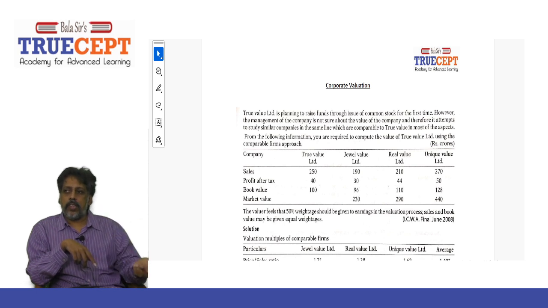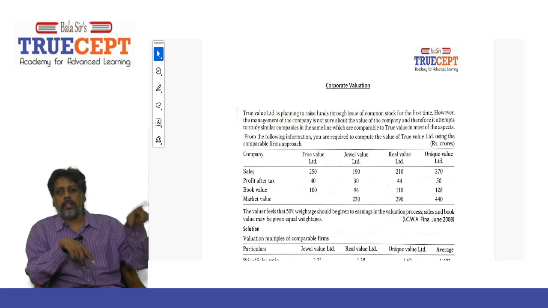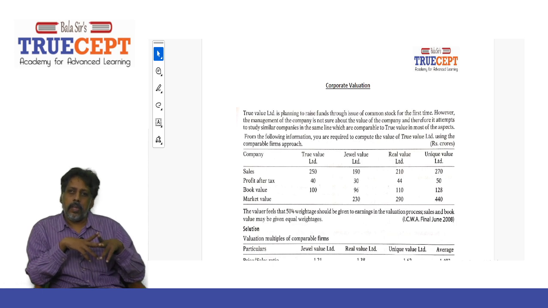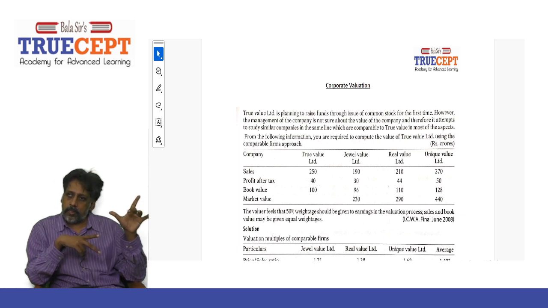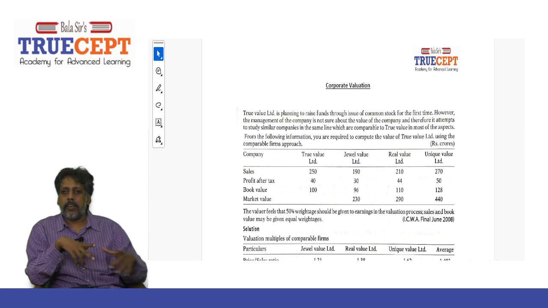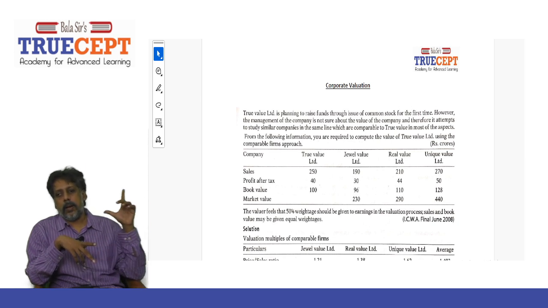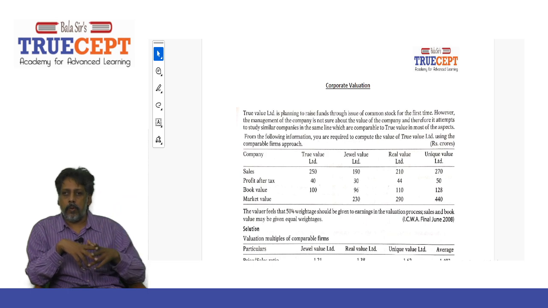In order to fix the price for the IPO, the company gathers information about similar companies. We say in finance something called the proxy companies. What is that? Proxy company. I take data of those proxy companies, and using that information, I'll try to value my company so that I can price the IPO.